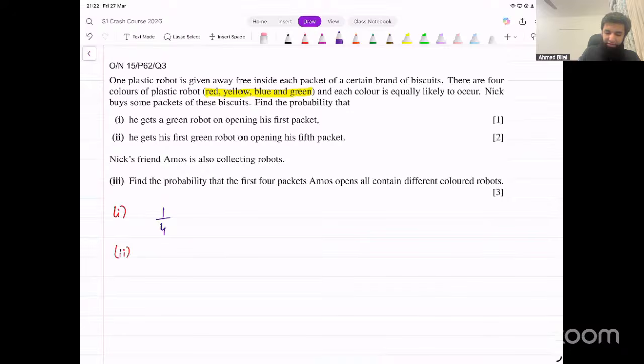Find the probability that he gets his first green robot on opening his fifth packet. Now, this is from 2015. We did not even have geometric distribution at that point, so we can do it without that as well. But just thinking of it logically, they're saying the first time he gets a green robot is when he opens his fifth packet. What that means is he should not get a green robot on the first packet, not on the second, not on the third, only gets it on the fifth packet. What is that probability going to be?